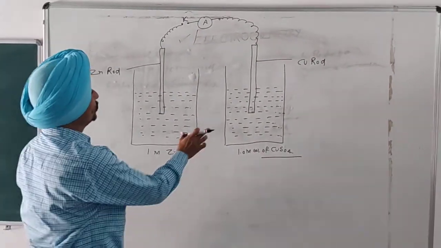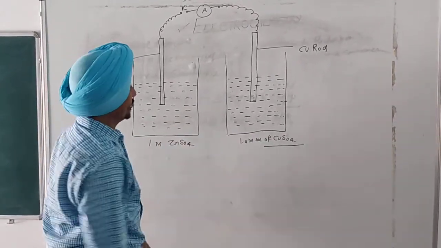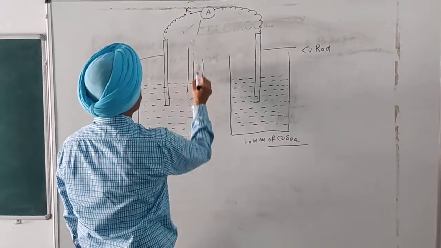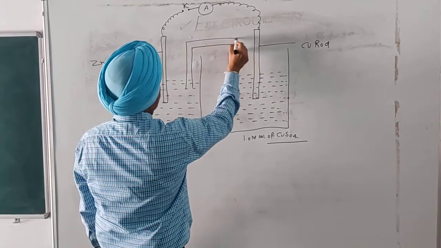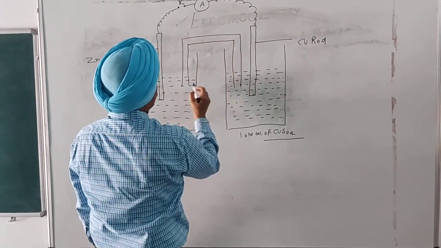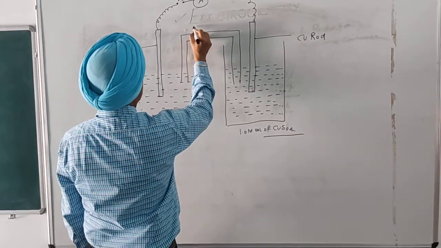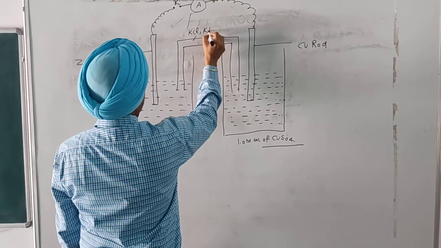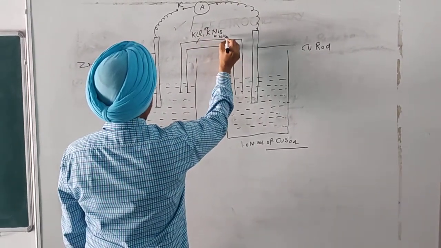And these two solutions which are present in the two beakers are connected together by an inverted U-tube. The inverted U-tube contains a saturated solution of inert electrolyte like potassium chloride or potassium nitrate or ammonium nitrate.